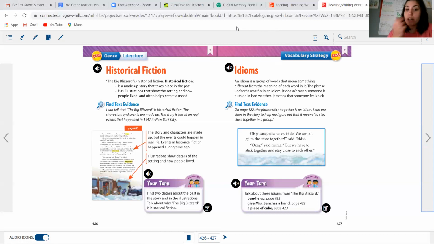Remember, you can send pictures of those to me, or you can just have them in front of you when we go over them. It doesn't matter. Remember, on the lesson plan, it does tell you what to send pictures of, so you do not have to send me a picture of everything you do, but it does help if you have it in front of you when we go over it during these video lessons.